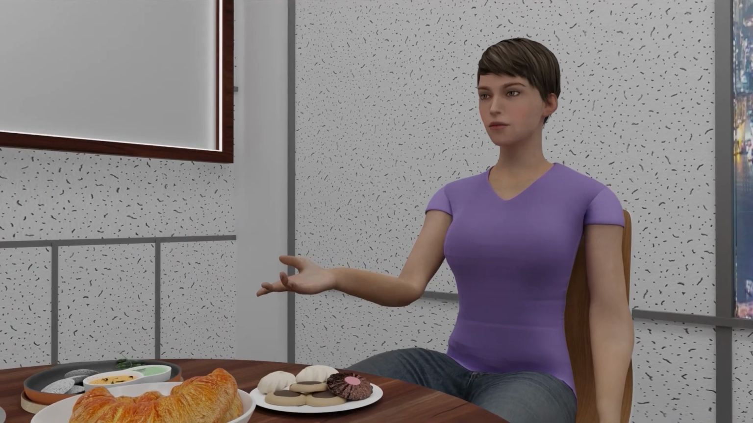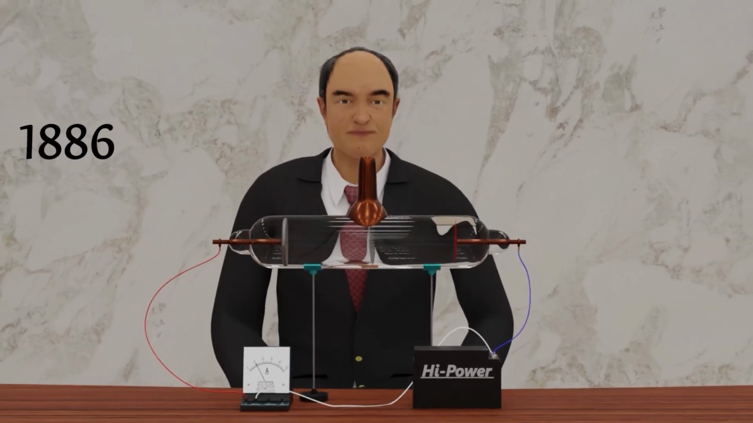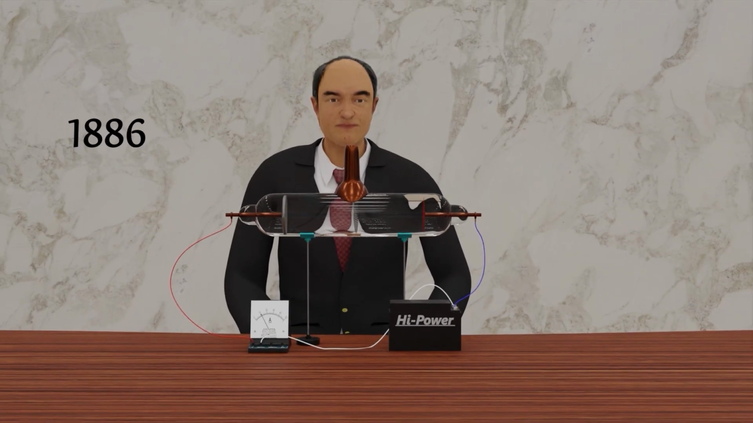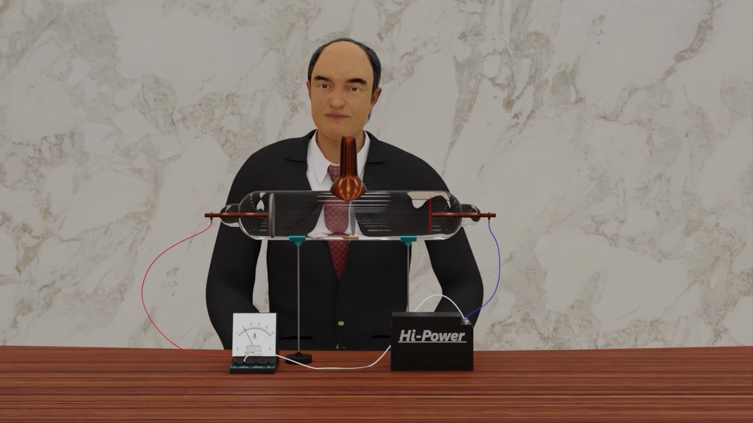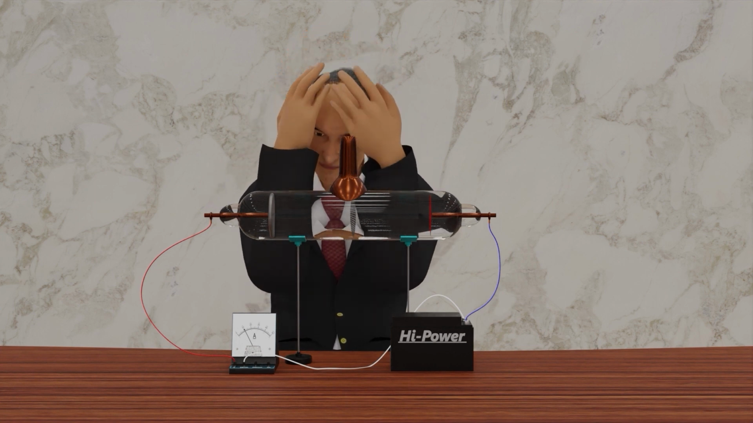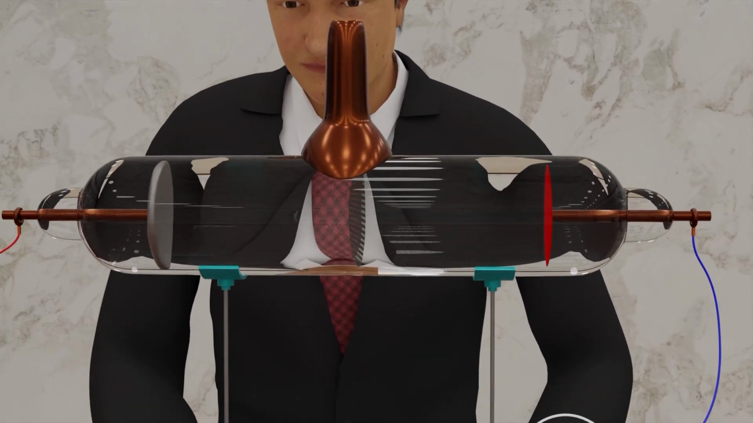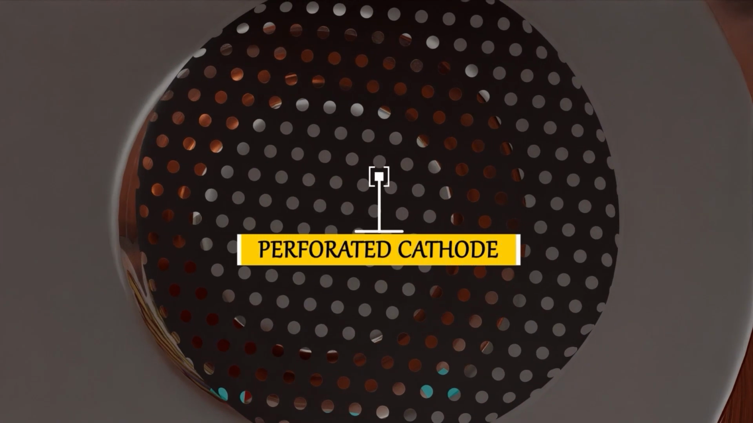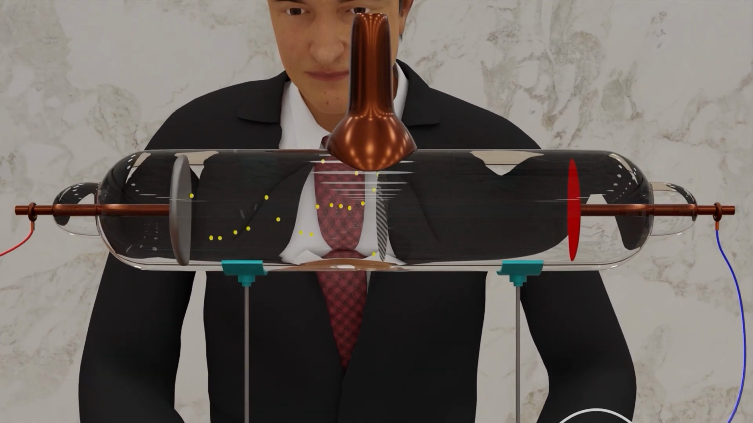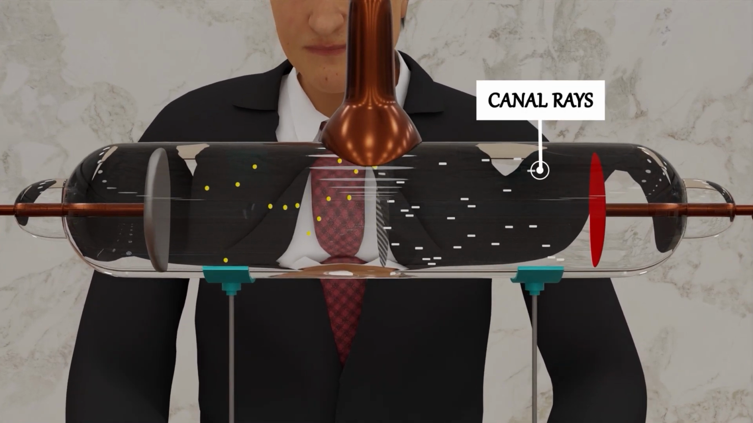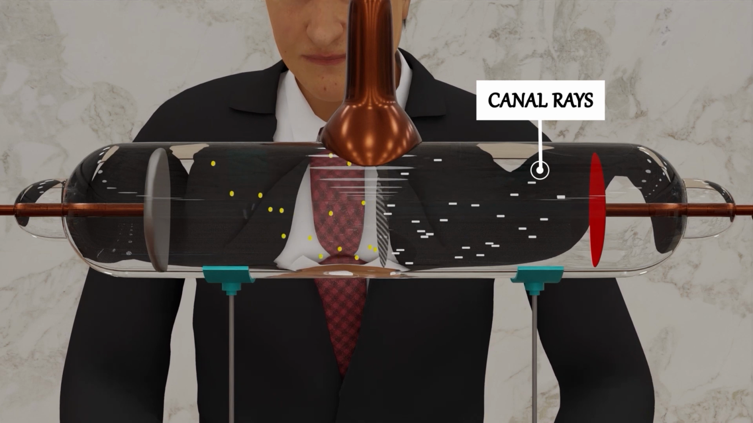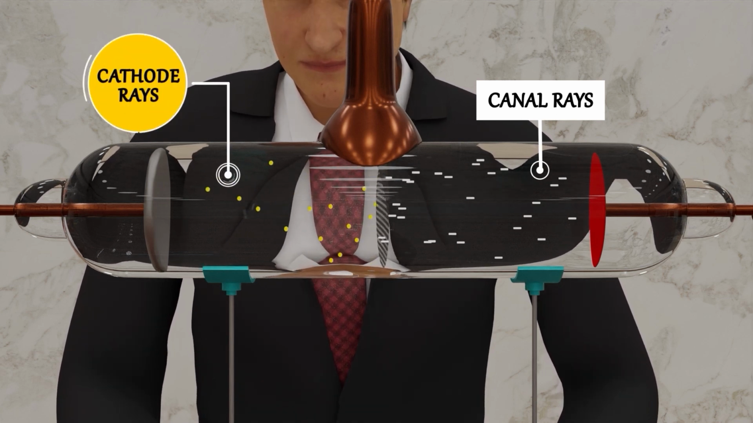We all know that an atom has protons, neutrons and electrons. But how were protons discovered? In 1886, the German physicist Eugen Goldstein was studying the properties of cathode rays in a gas discharge tube. He was very puzzled when he observed that when a perforated cathode was used, a different type of ray was formed. He called them canal rays, and these canal rays traveled in the opposite direction to cathode rays.